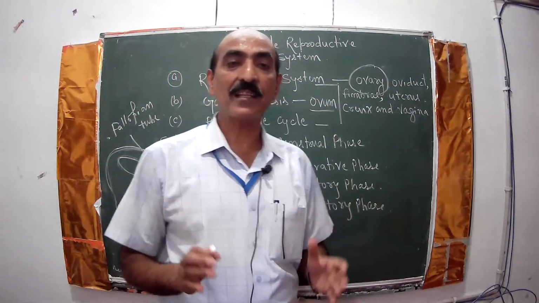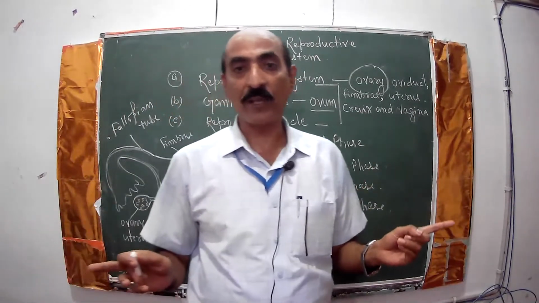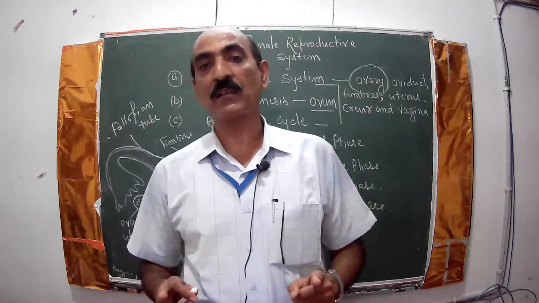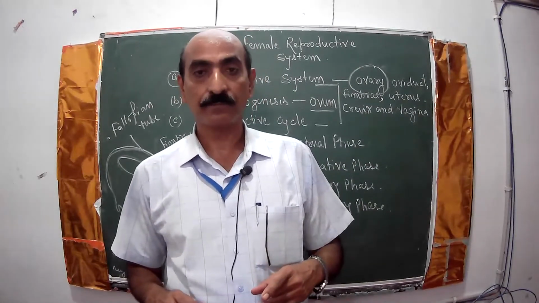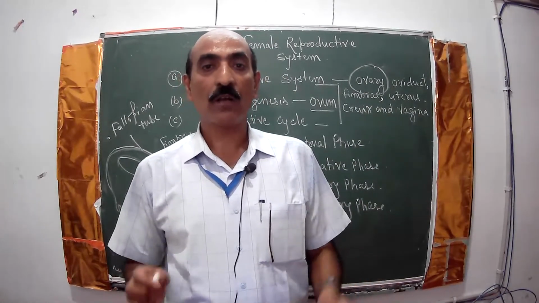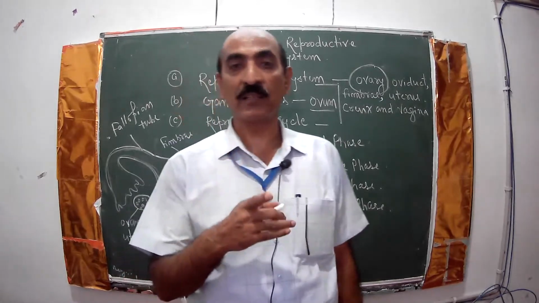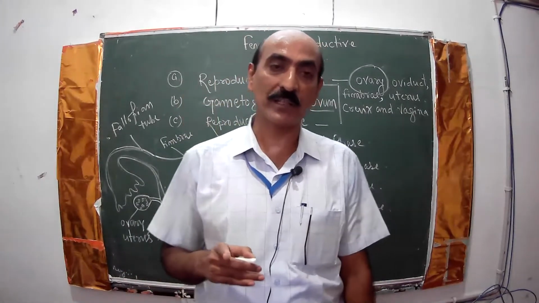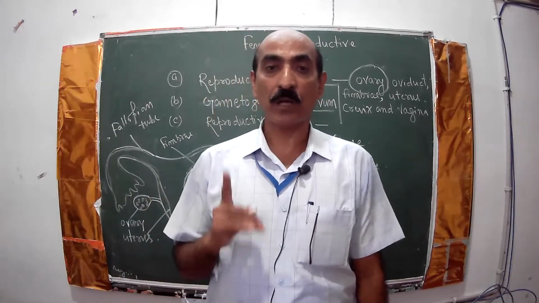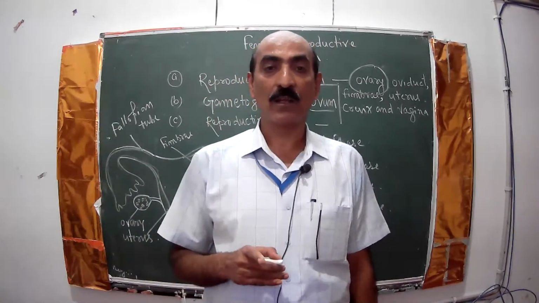There is a pair of ovaries, but gamete formation occurs alternately. As we know, one gamete or one ovum is produced in a female once in a month during their reproductive, fertile age.